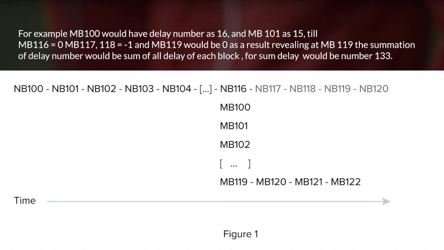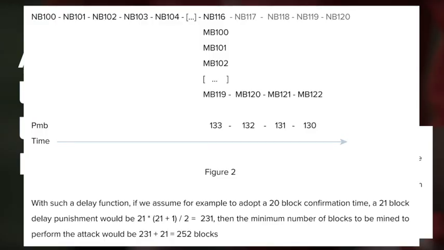So the summation of the delay function would be 133. So the adversary needs to keep mining his fork after it became public for another 133 blocks. As you can see, when creating malicious block 120, the number of delay would be 133 minus 1. Thank you.